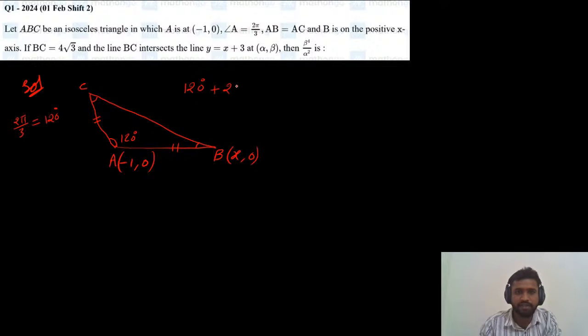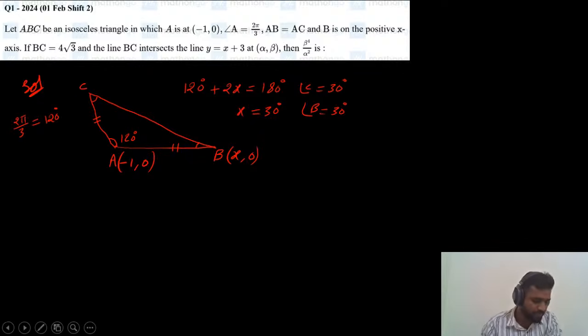I am taking each as x, so 2x plus 120 equals 180, so x will be 180 minus 120 divided by 2, which is 30 degrees. So angle C is 30 degrees and angle B is also 30 degrees.